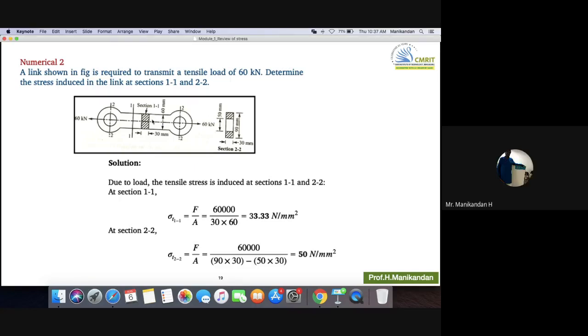Same only, unless and otherwise they mention the cross section is going to be round. How do you find whether the cross section is a rounded one from the diagram? They will mention the parameters in terms of diameter. In the cut sectional view, if they mention something like 520, then we can understand this is going to be a circle.